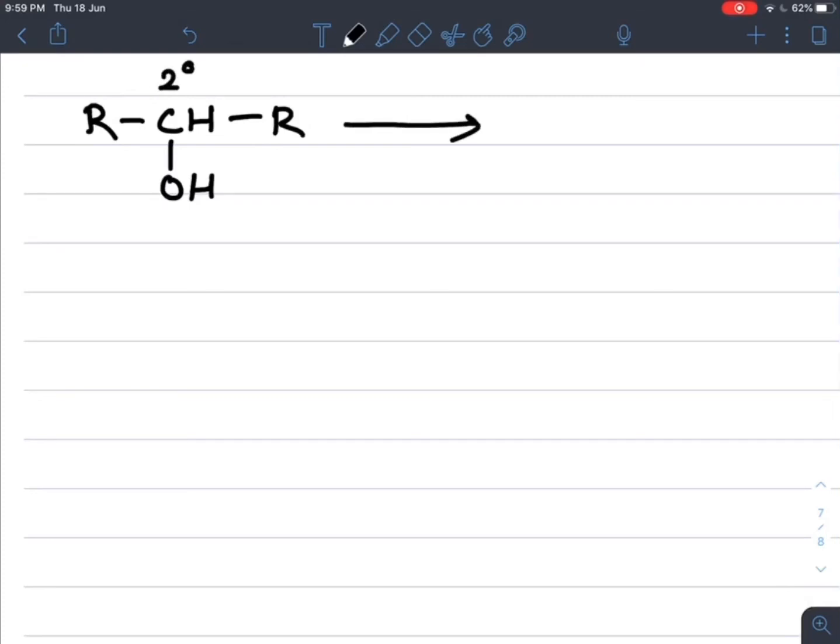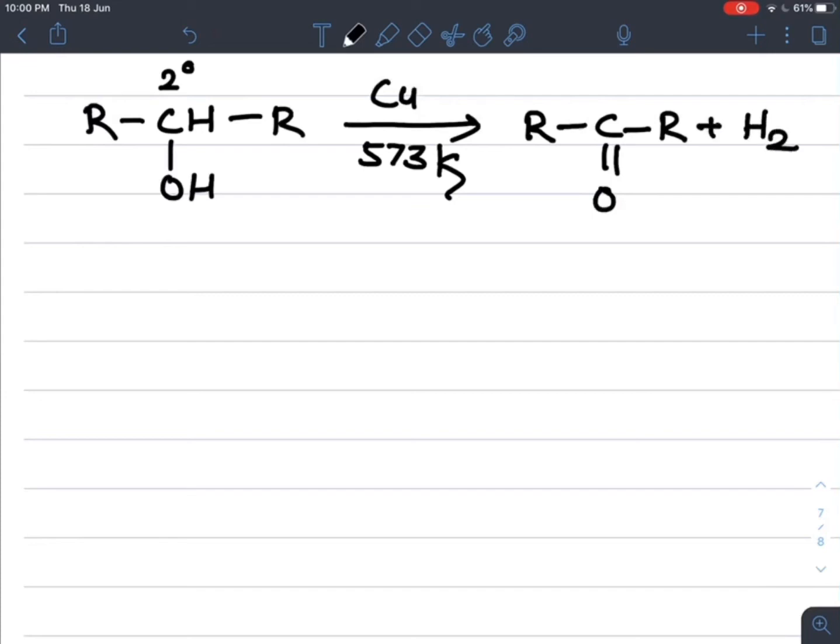When a secondary alcohol, with CHOH as the functional group, undergoes oxidation in the presence of copper at the same temperature, that is 573 Kelvin, here also the alpha hydrogen and the hydrogen on oxygen are removed, and we get the corresponding RCOR with removal of H2.